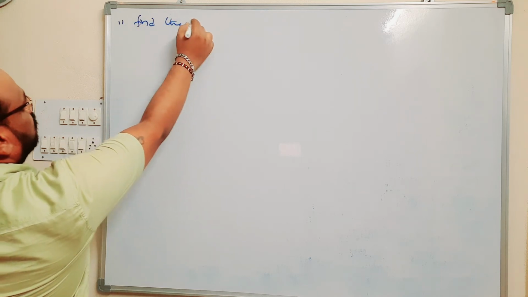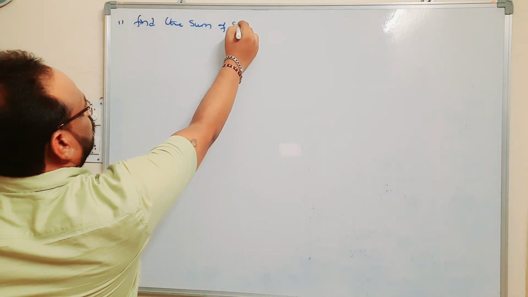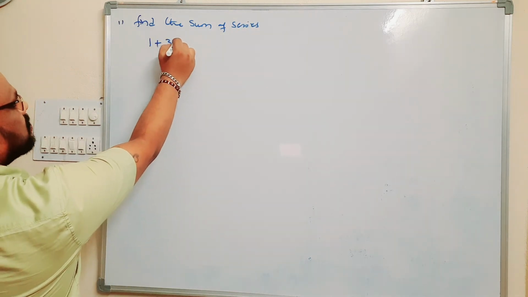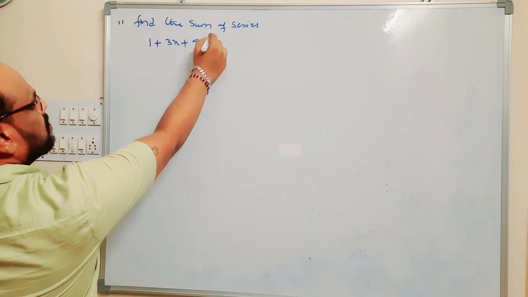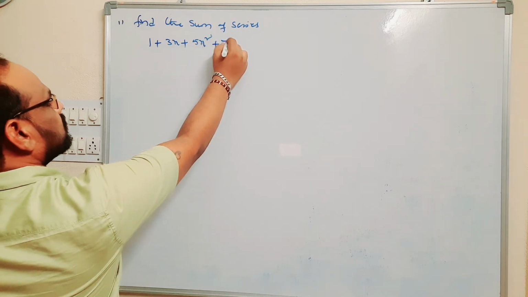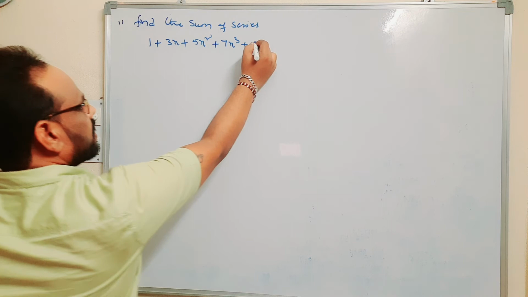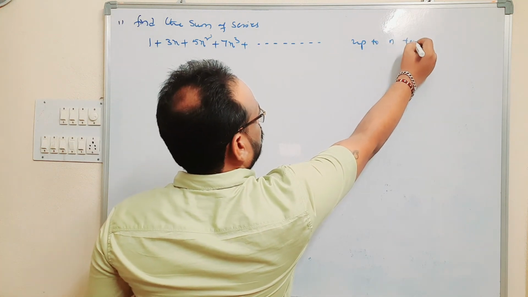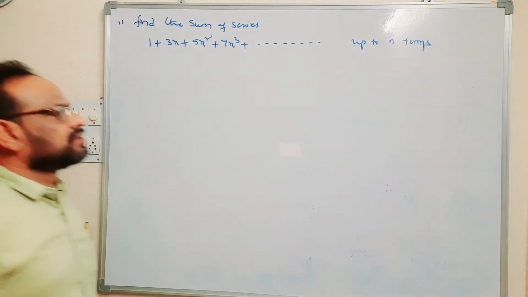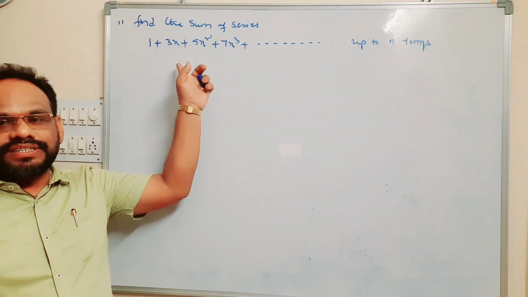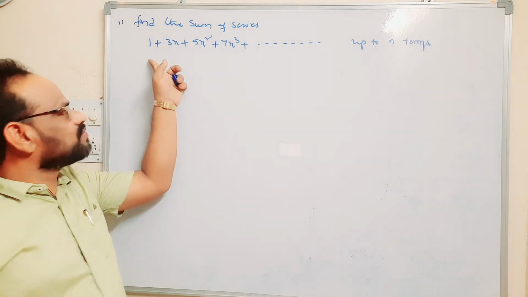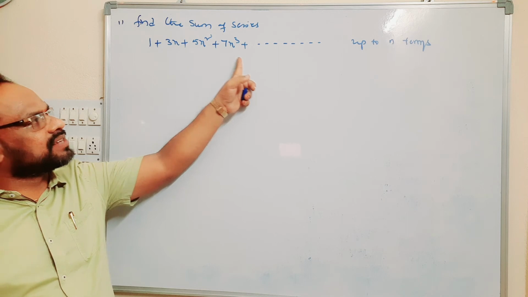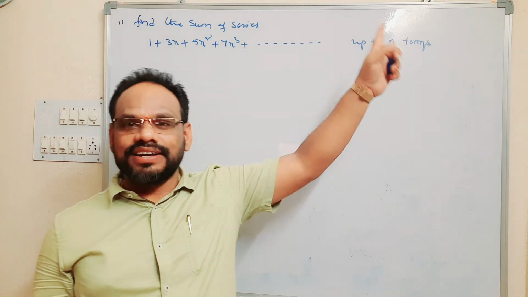Find the sum of the series 1 plus 3x plus 5x square plus 7x cube plus and so on up to n terms.